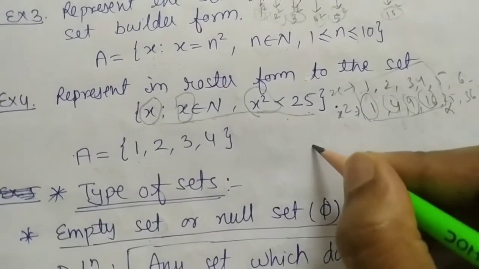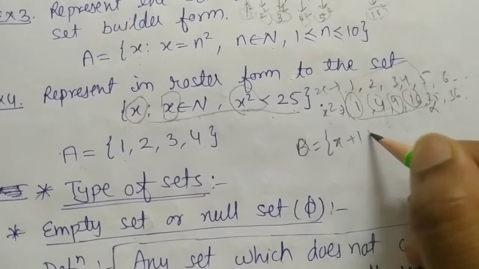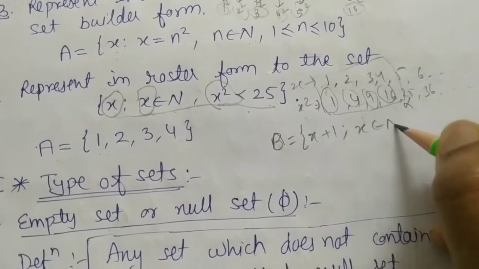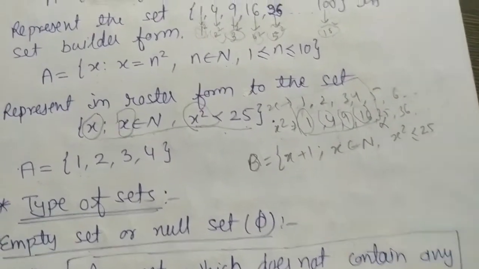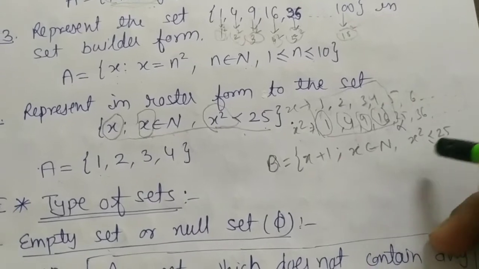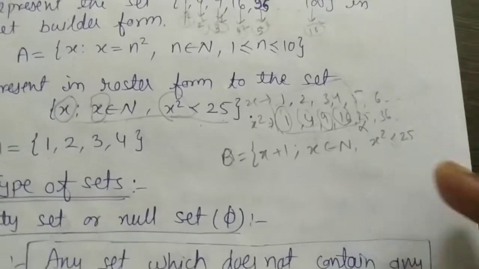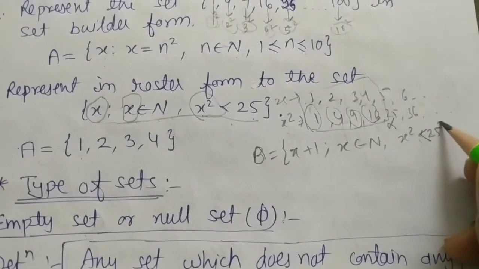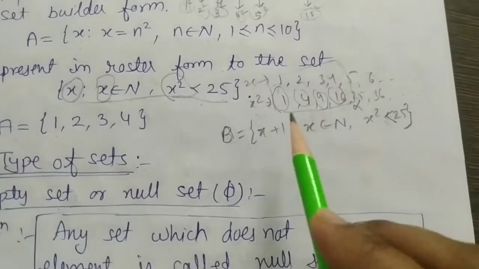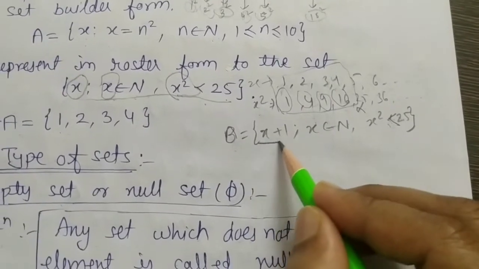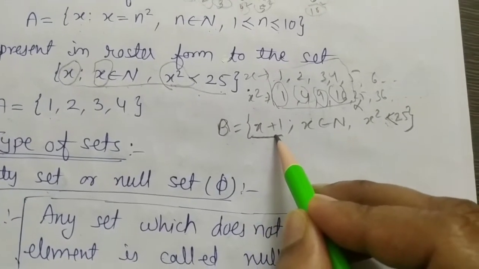Suppose I am to write set B such that X plus 1, where X belongs to N and X square is less than 25. For simplification, I am just taking less than 25, so we can compare with this question. It means we have the same condition. But in this case, what are our elements? Our element is X plus 1.